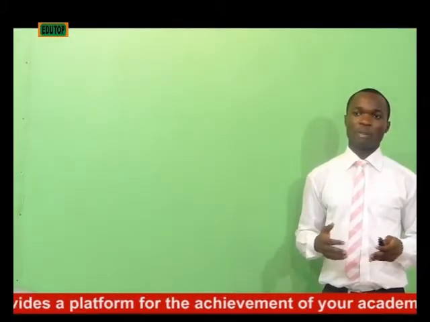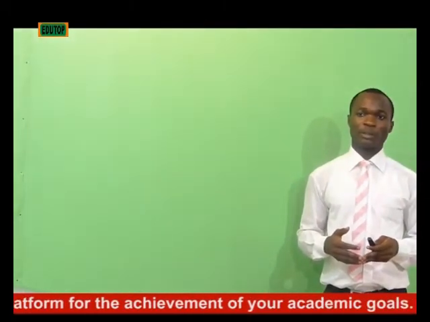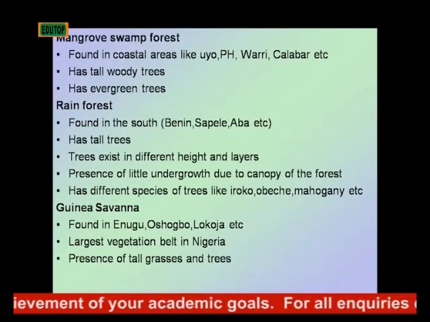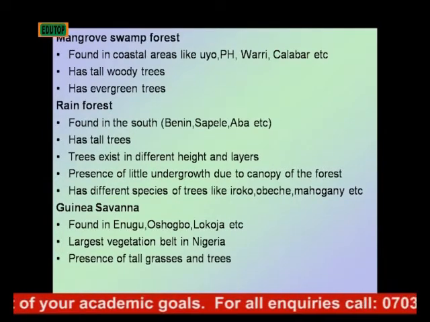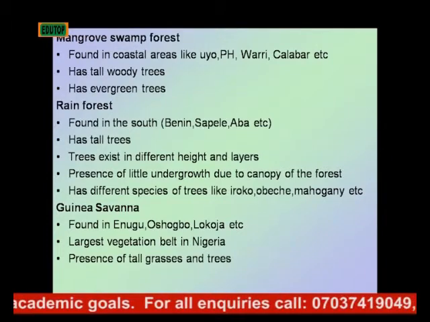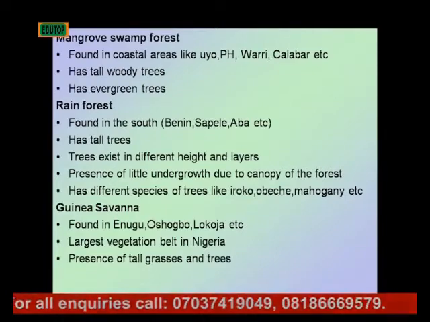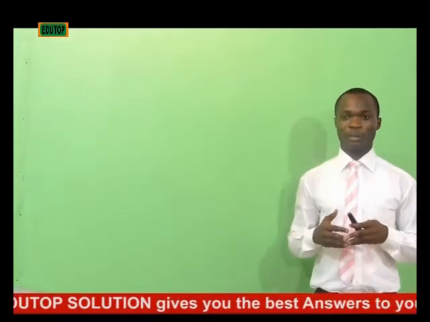Now, mangrove swamp forest is found in coastal areas like Uyo, Port Harcourt, Warri, Calabar, etc. It has tall woody trees and evergreen trees. Now let's see the rainforest.